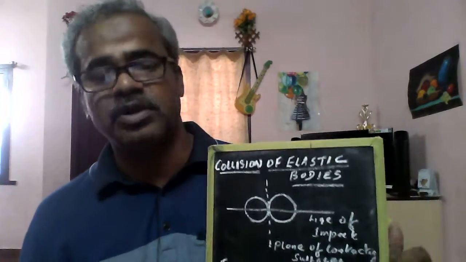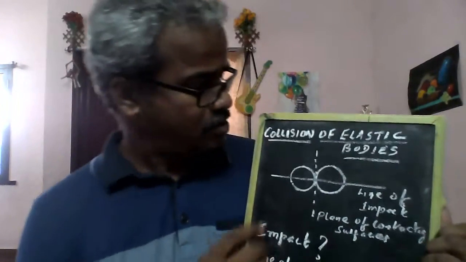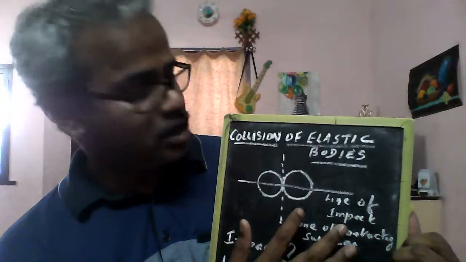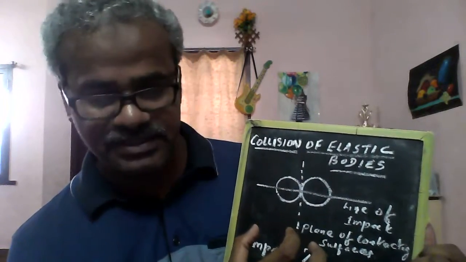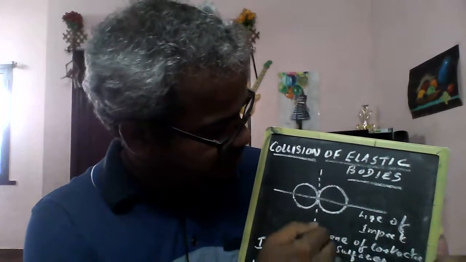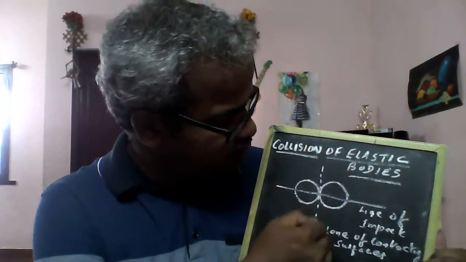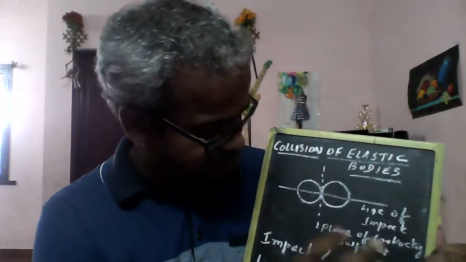Very good morning, friends. Today we will see the very last topic in our engineering mechanics, that is, collision of elastic bodies. If two bodies collide with each other, there will be an impact between the two bodies. This is called the line of impact, and normal to this, where the two bodies collide, is called the plane of contacting surfaces.